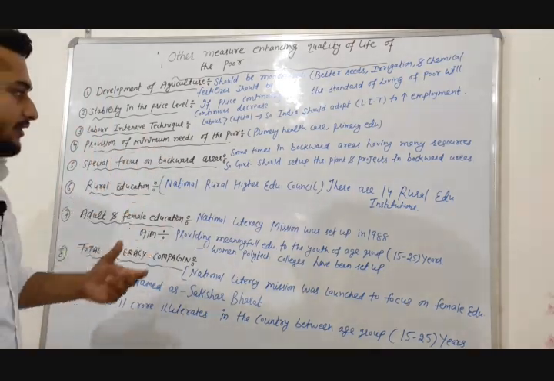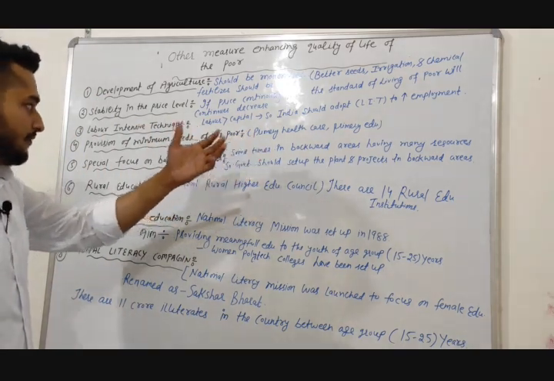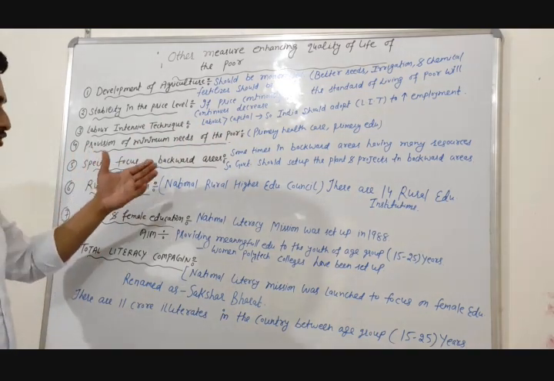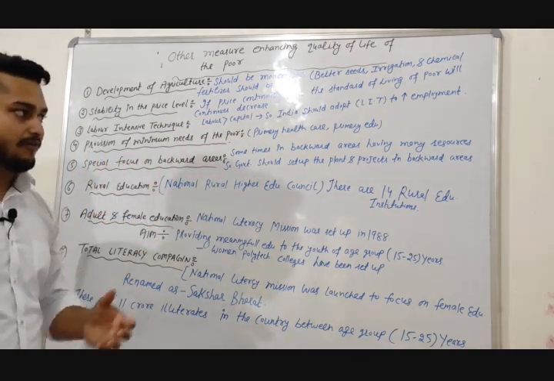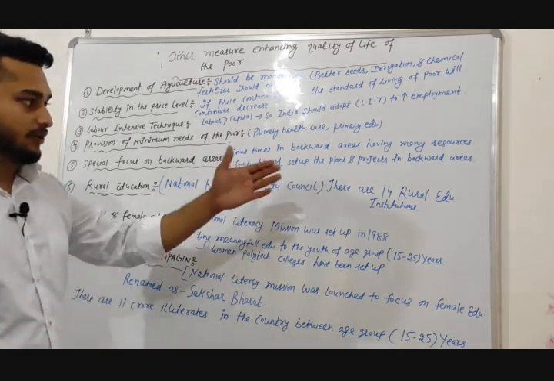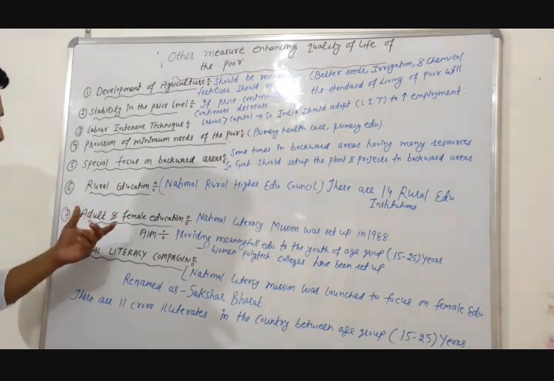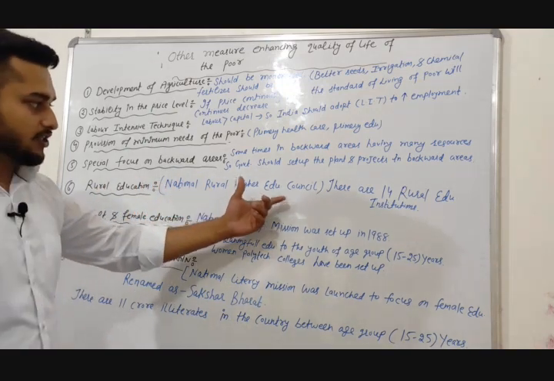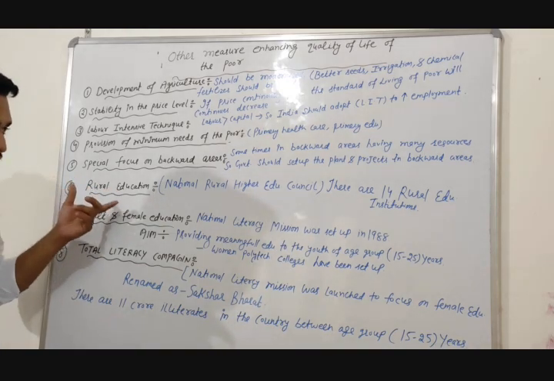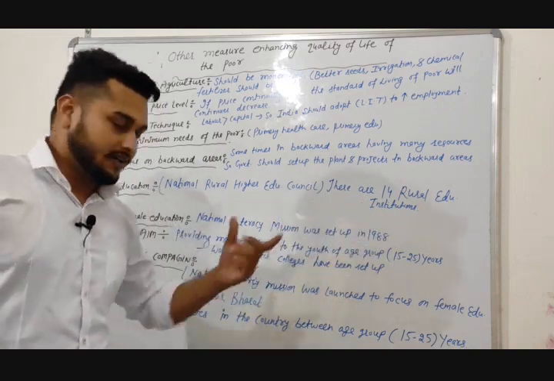Fourth, provision of minimum needs of the poor. It means provision of primary health care and primary education for the poor. Fifth, special focus on backward areas. Sometimes backward areas have many resources, so the government should set up plants and projects in backward areas. Rural education: the National Rural Higher Education Council was set up to increase rural education, and there are 14 rural education institutions in our country.